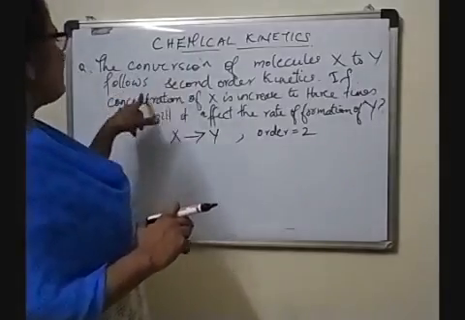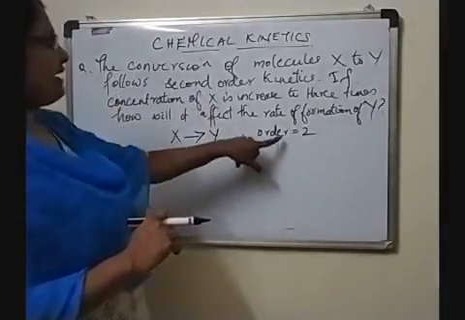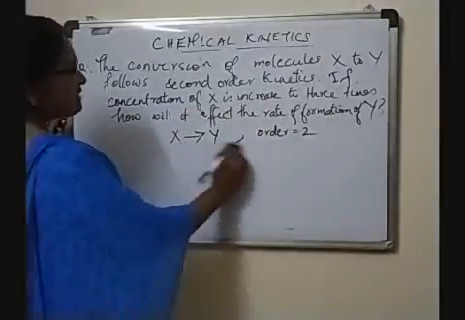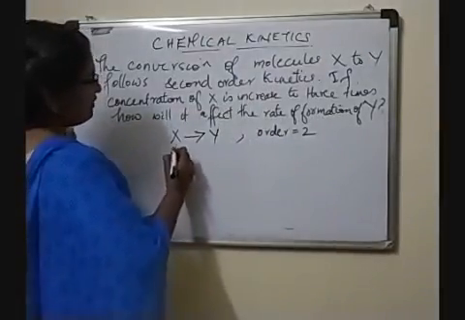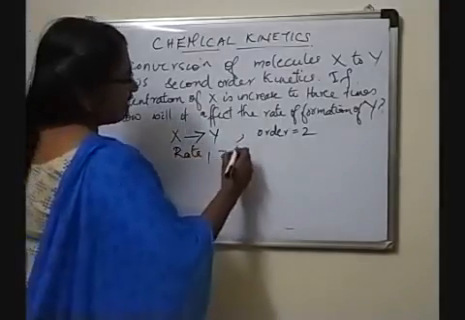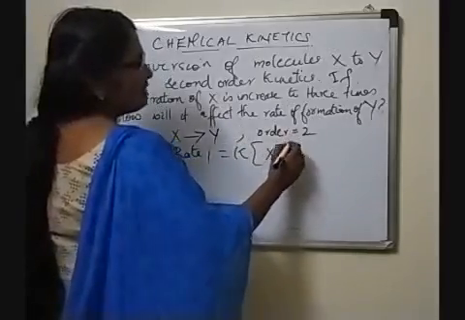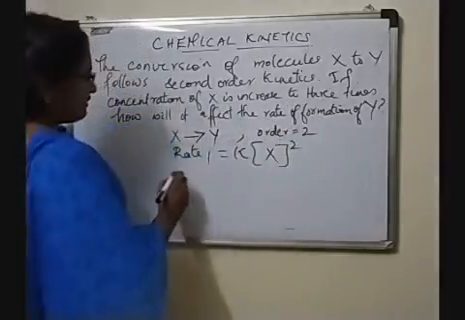The conversion of molecule X to Y follows second order kinetics. If the concentration of X is increased, in this case we can define the rate law. Rate 1, that is the initial rate, is equal to k into the molar concentration of X raised to the power of the order of the reaction.